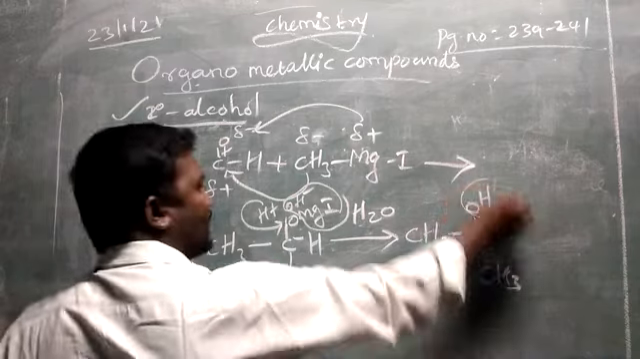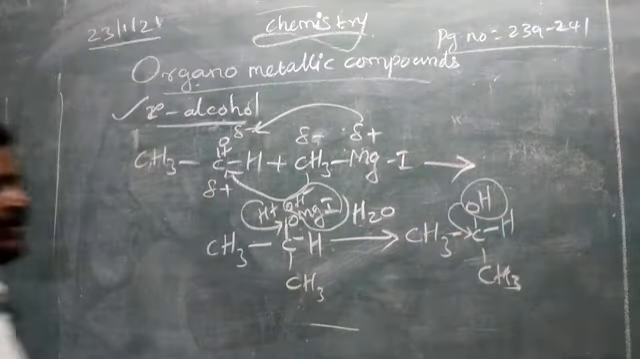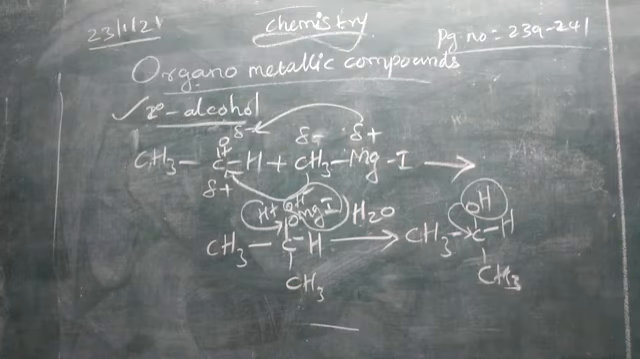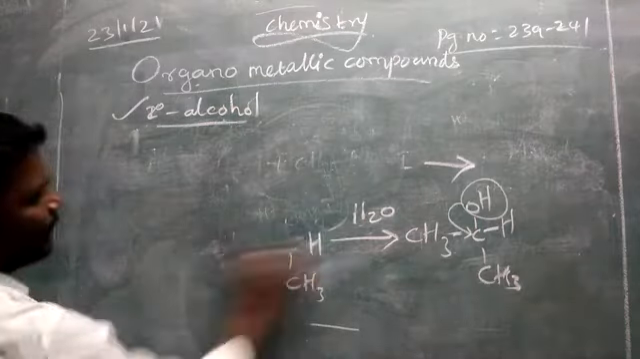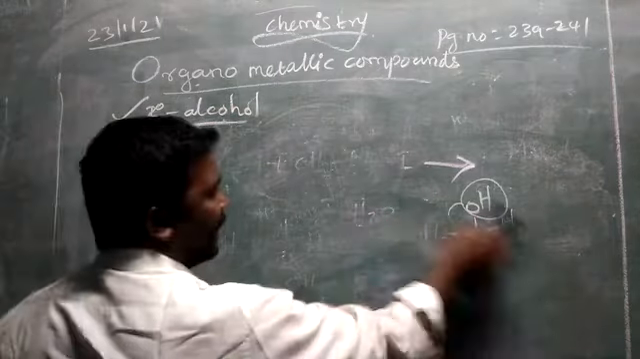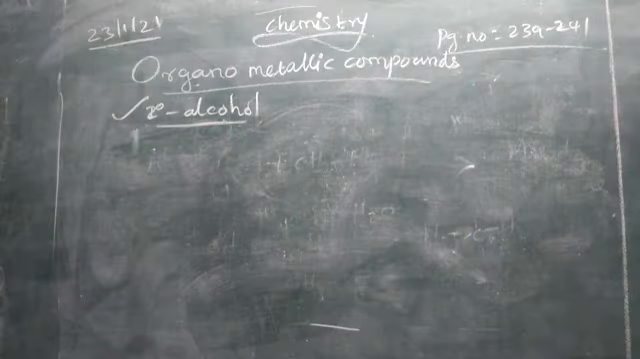The OH attached carbon having only one hydrogen. So one hydrogen present in the alpha carbon means we can say that is secondary alcohol. If you want to prepare tertiary alcohol, we have to take ketones with Grignard reagent.